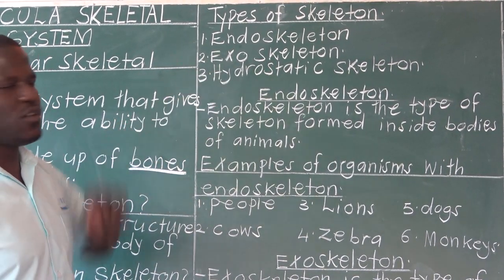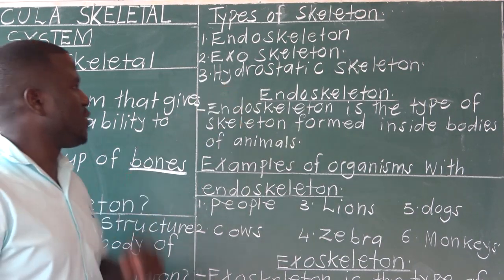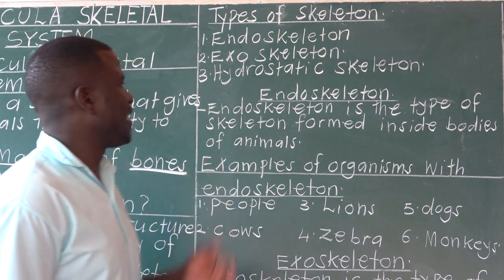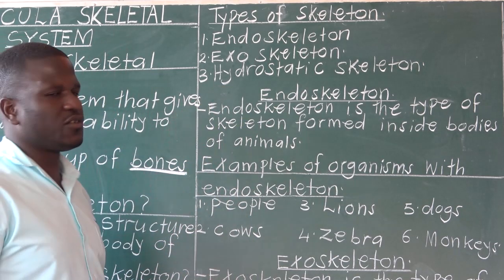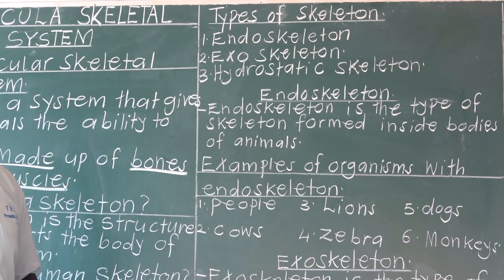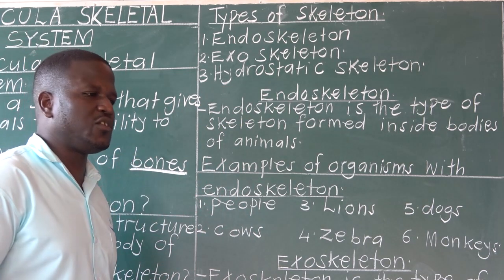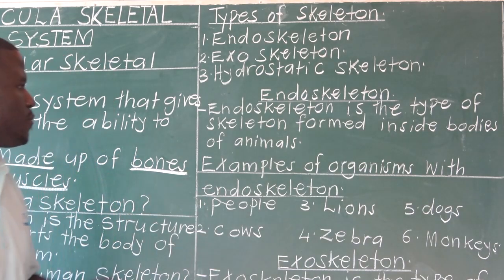The word exo means external, outside. Then number three, we have hydrostatic skeleton. I said we have three types of skeleton: endoskeleton, exoskeleton, and hydrostatic skeleton.